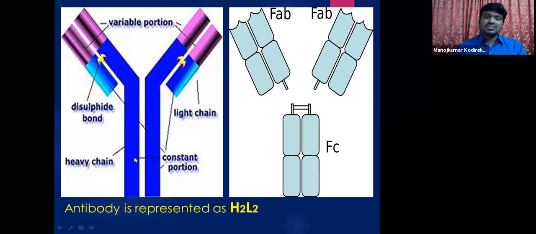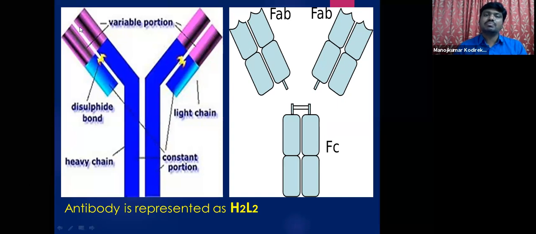And not only this, the antibody has 2 different regions or portions. For example, in this picture, the purple colored region is called the variable portion or variable region.